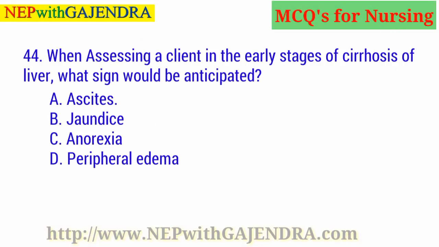When assessing a client in the early stages of cirrhosis of liver, what sign would be anticipated? A. Ascites. B. Jaundice. C. Anorexia. D. Peripheral edema. Guess the right answer. Right answer is A. Ascites.